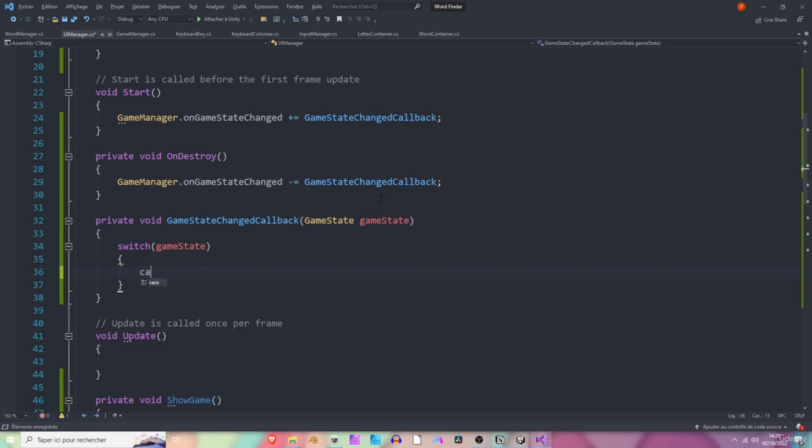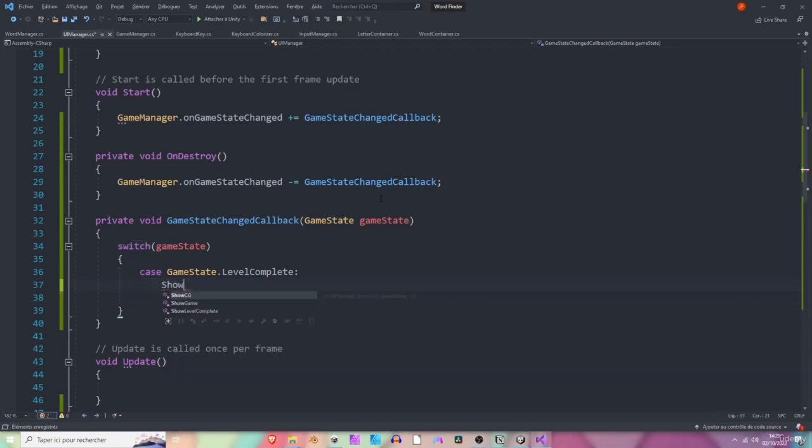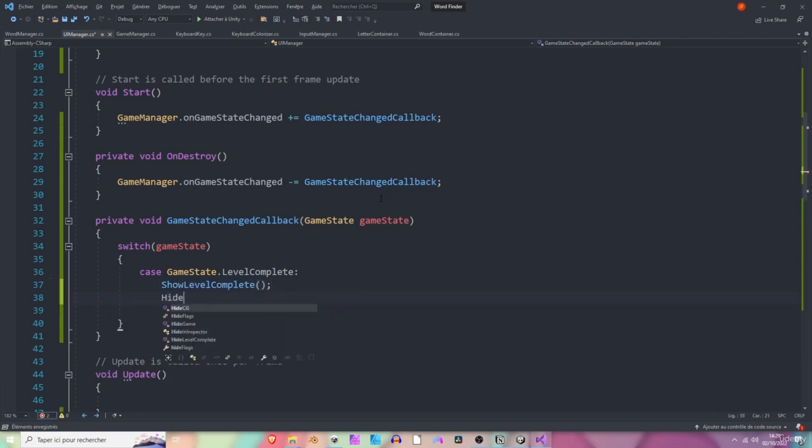So in the case the new game state is the level complete state, we can do something. Okay, and we can do so for all of the other game states too. So here basically we are going to show the level complete, and we can also hide the game panel. Okay, so let's try it out right away.